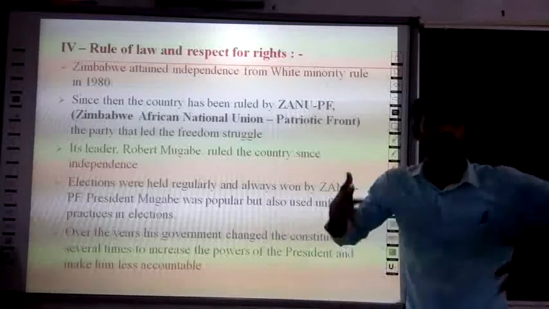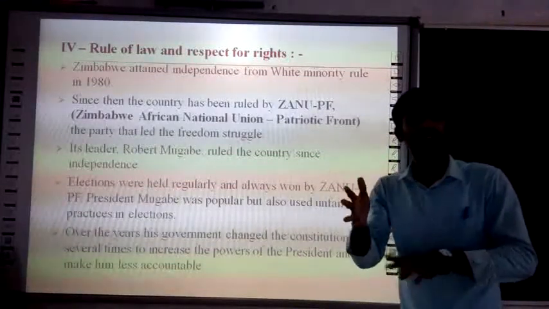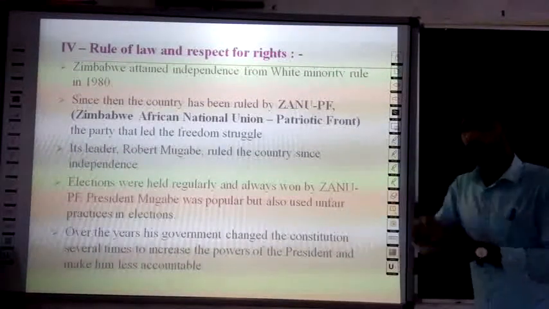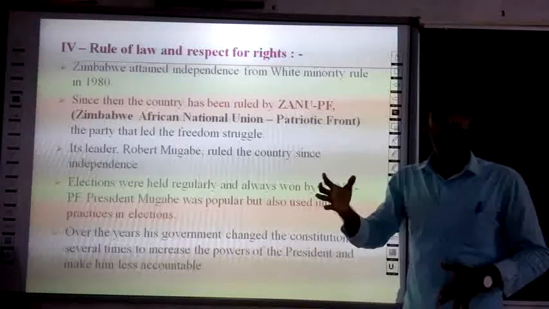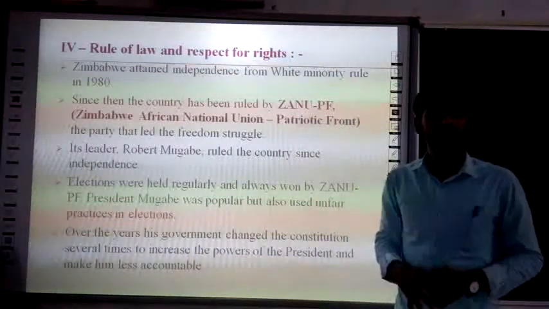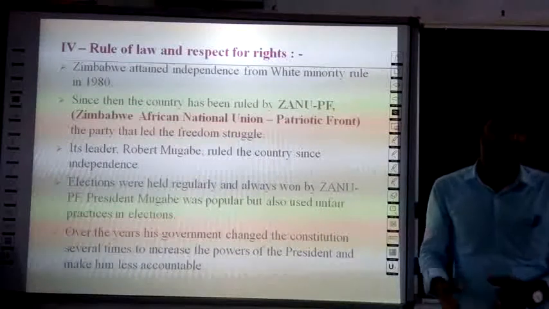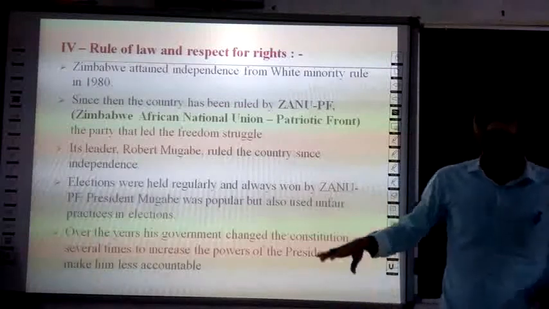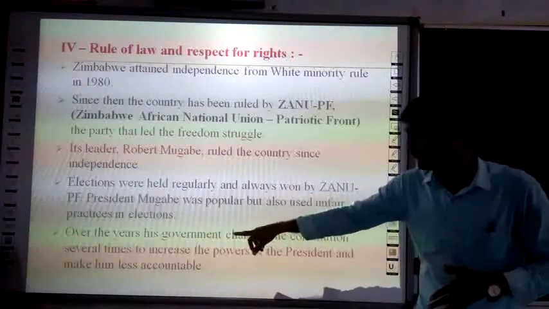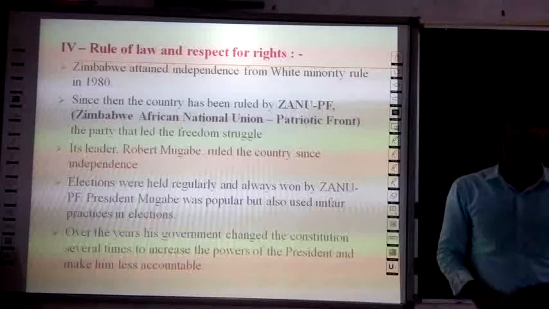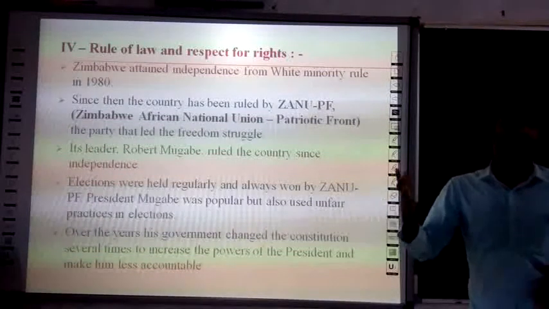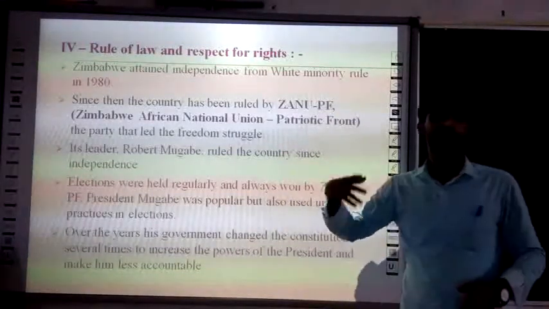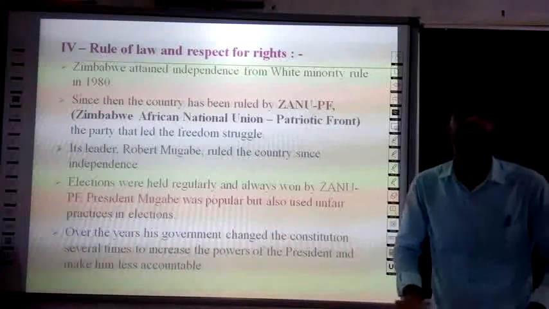Robert Mugabe was so popular, but he also used unfair practices in elections. Over the years, Robert Mugabe's government changed the constitution to increase the president's power. In a democracy, we know that the power of the constitution is ultimate, so one could not make amendments as per his will. Here, Robert Mugabe changed the constitution to increase his power.